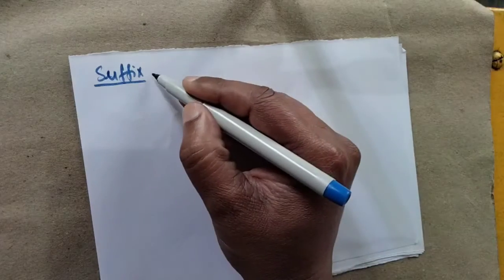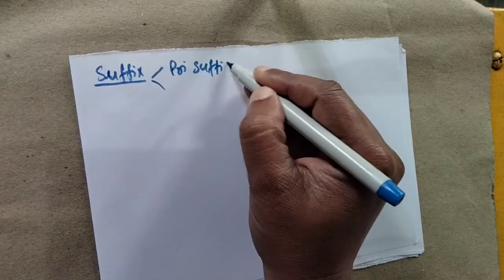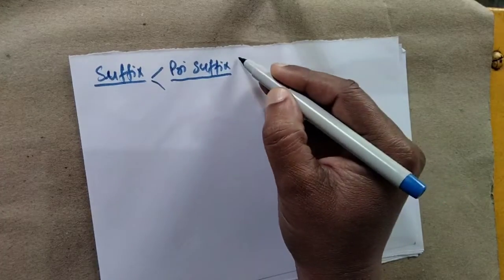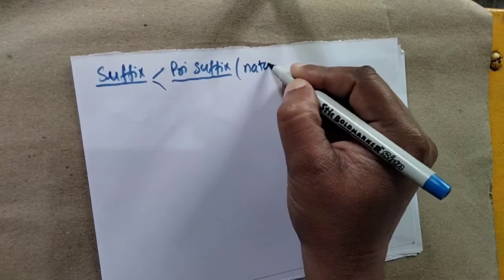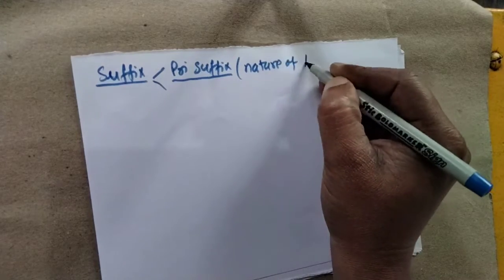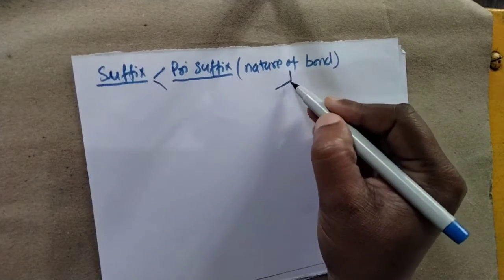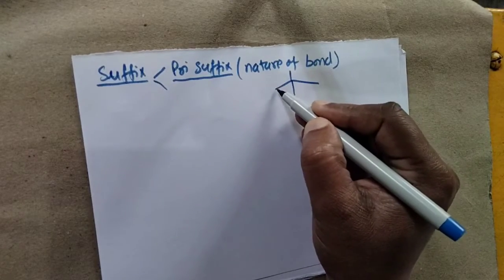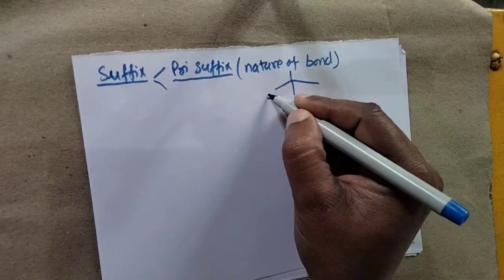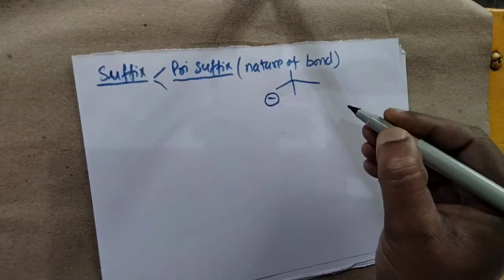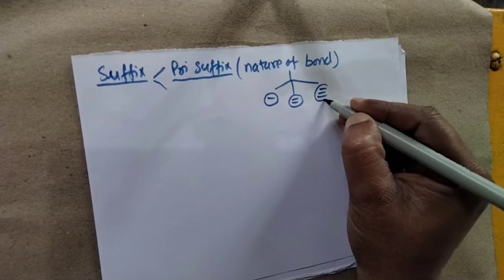Okay, so here we first have primary suffix. Primary suffix actually determines what? It determines the nature of bond. Nature of bond means what? As I said, there are three types of bonding in organic compounds: single covalent bond, double covalent bond, and triple covalent bond.